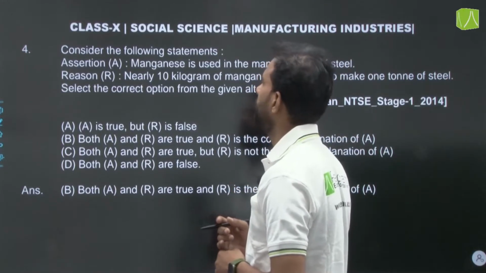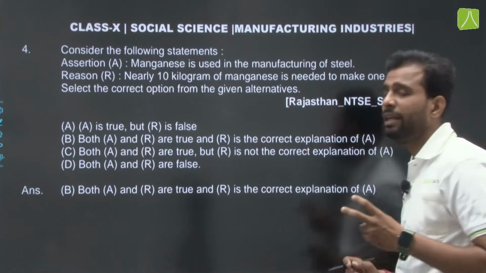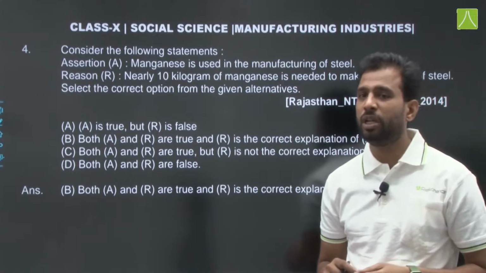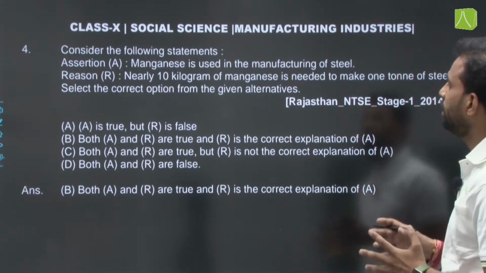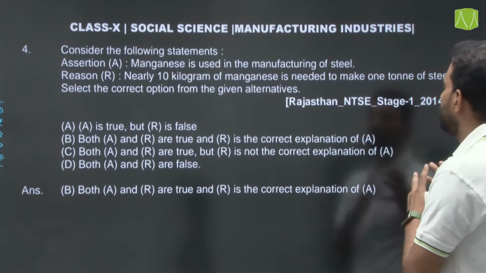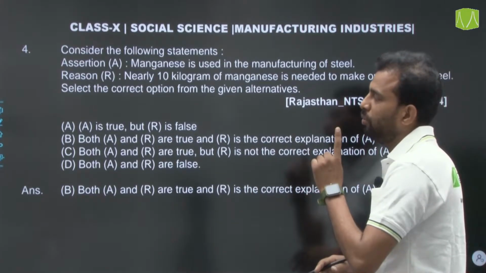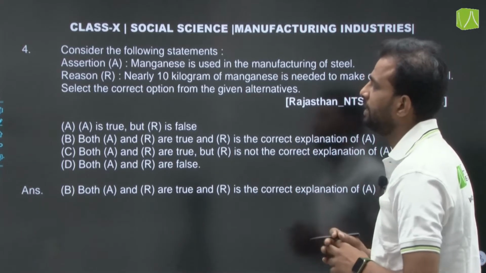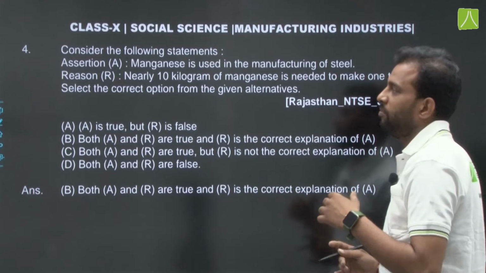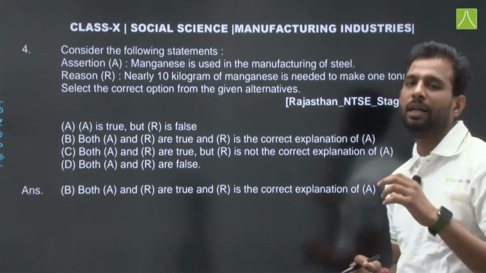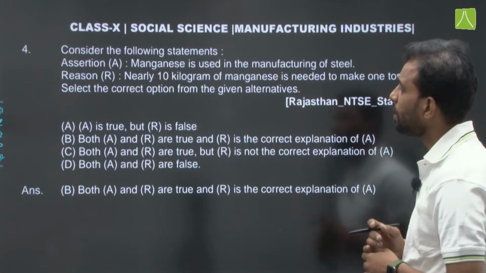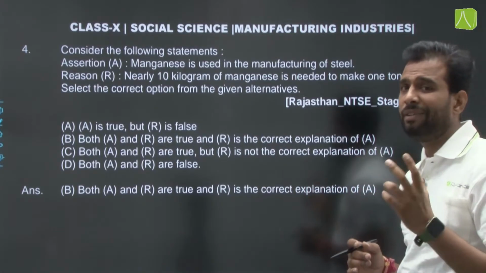Consider the following statements. Again, this is an assertion and reason type question, asked in the NTSE Stage 1 examination in 2014. There are two statements, one is the assertion and the second is the reason.